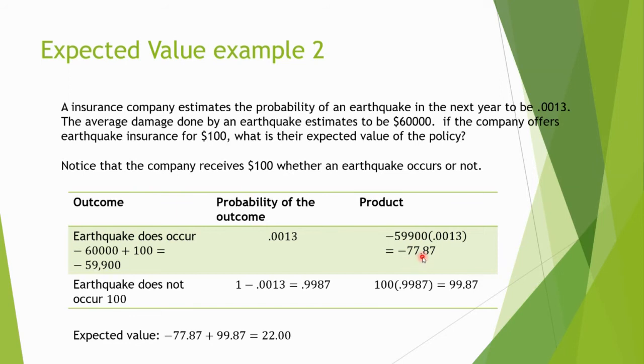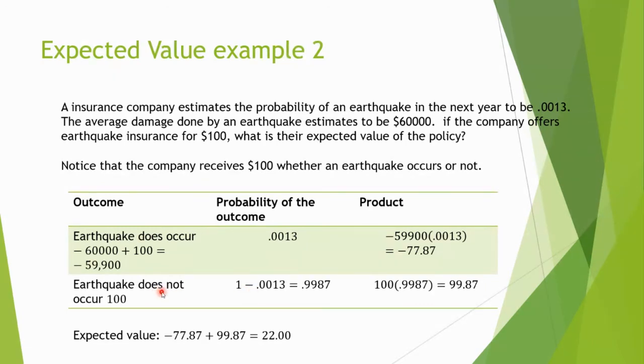But the other outcome is that an earthquake does not occur. If it does not occur, they're still getting the $100. Again, it's kind of like car insurance. Whether you have an accident or not, you still have to pay for car insurance. So they're going to get $100 no matter what.